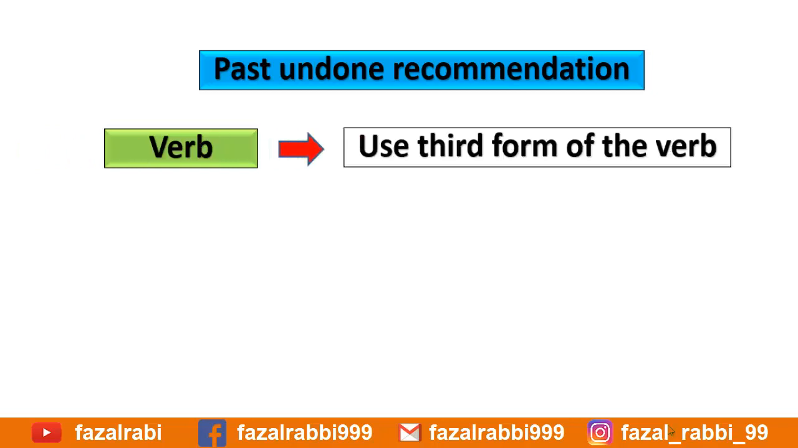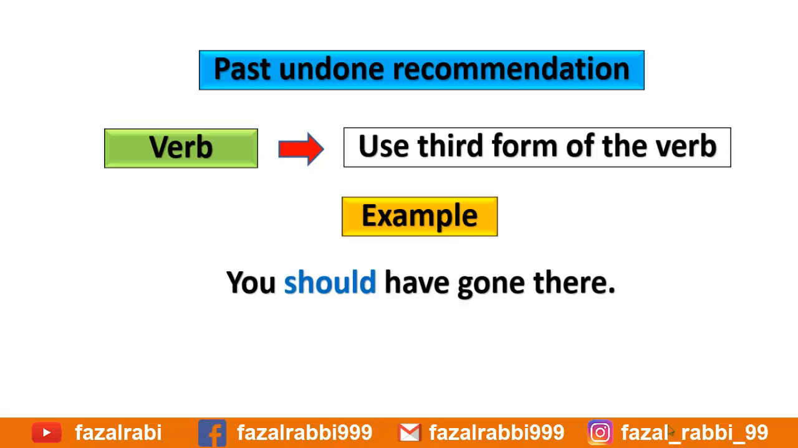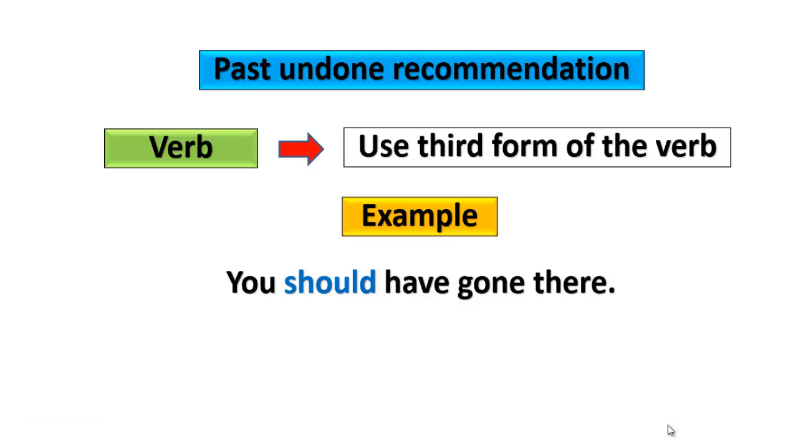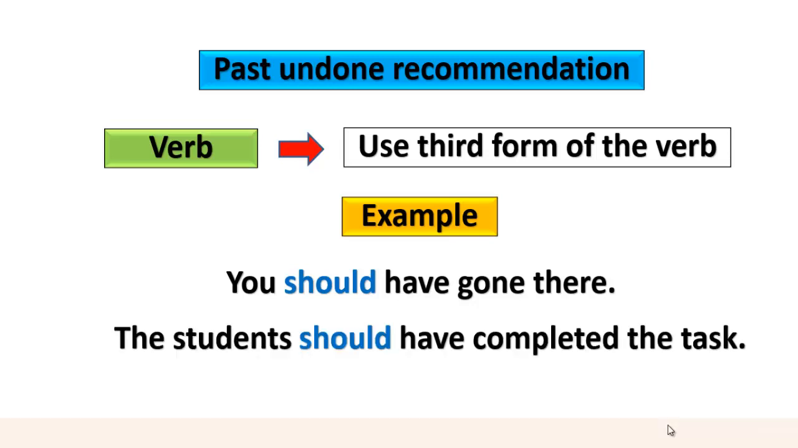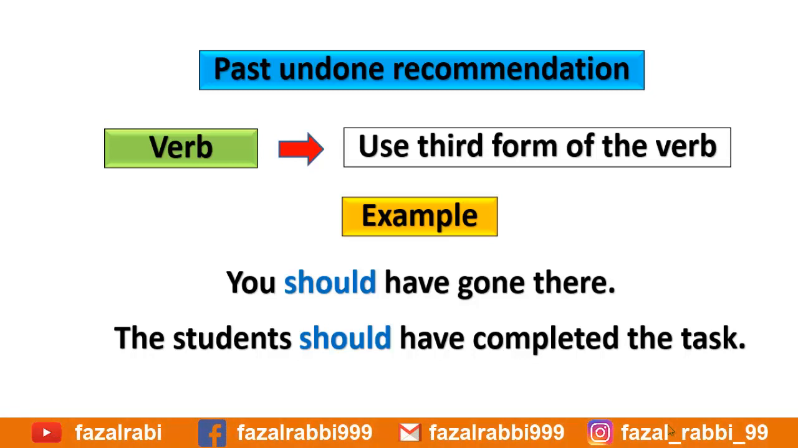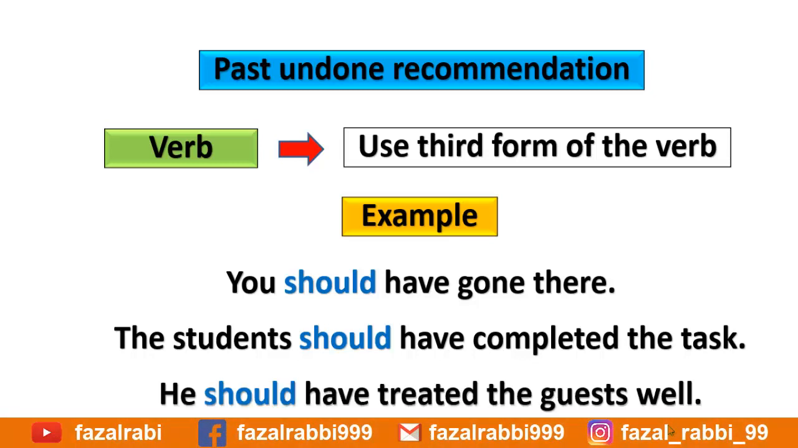We also use third form of the verb with it. For example, you should have gone there. Here the action has not been done and it is recommended for this undone work. And we have third form of the verb in the sentence as well. Another example, the students should have completed the task. He should have treated the guests well. In all the above sentences, the recommendations have been made for the work which has not happened in the past.